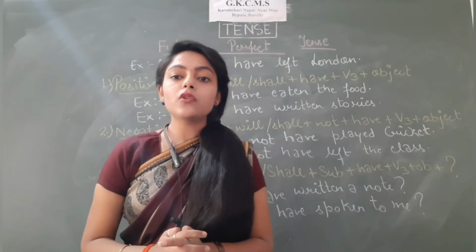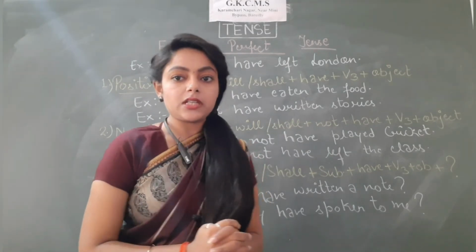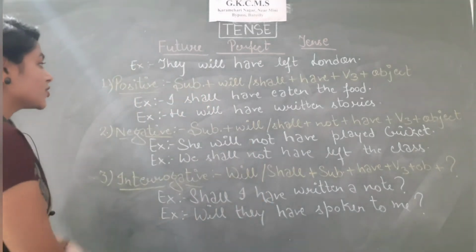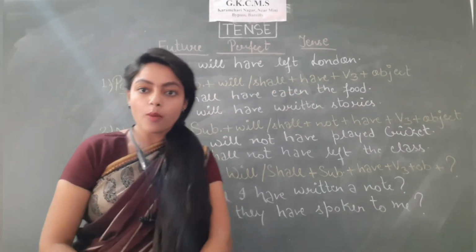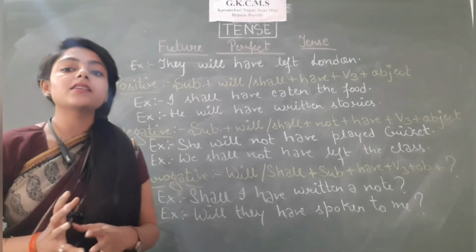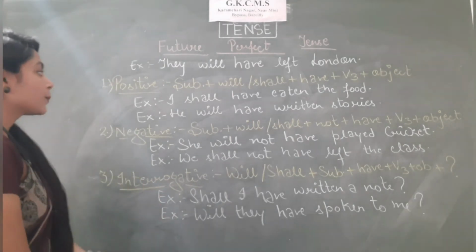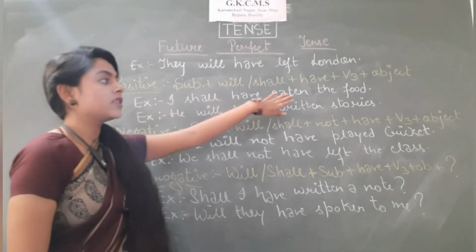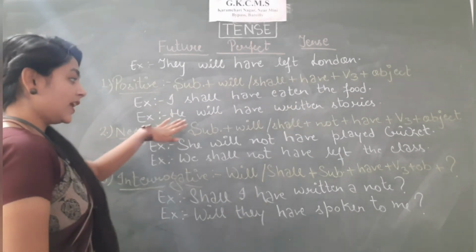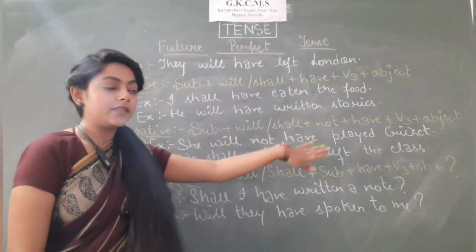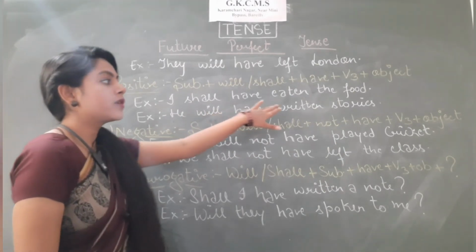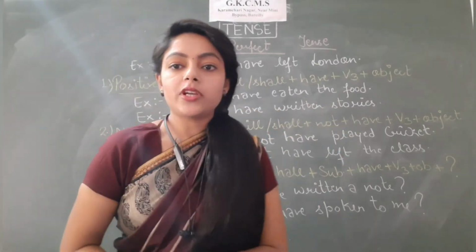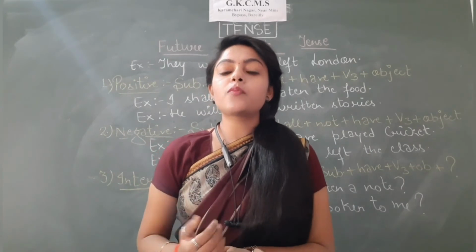First of all, we'll discuss the structure of positive sentences. The structure is subject, will, shall, have, V3 and then object. Let us understand the structure with the help of an example. I shall have eaten the food. He will have written stories. So subject, will, shall, have, V3 and object. So this was the structure for positive sentences.